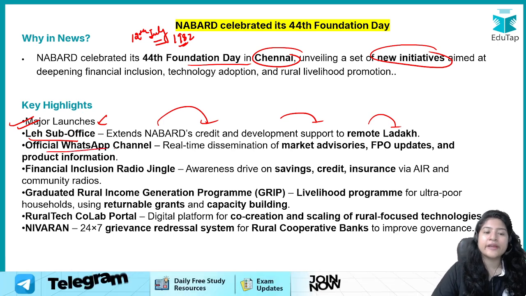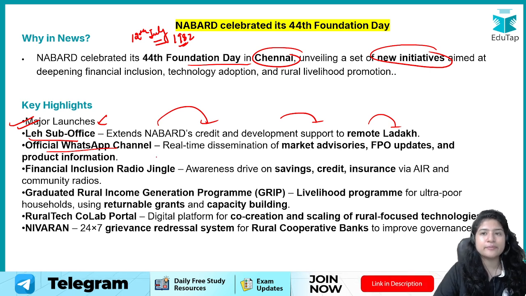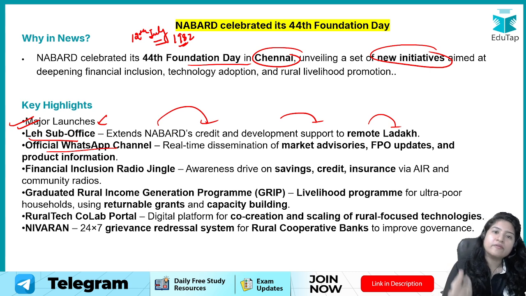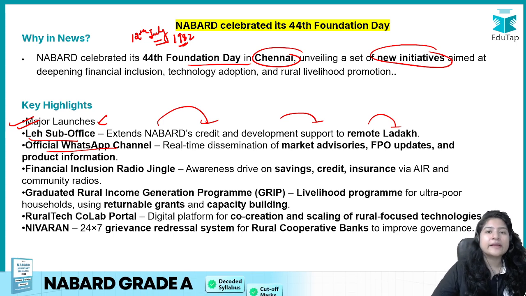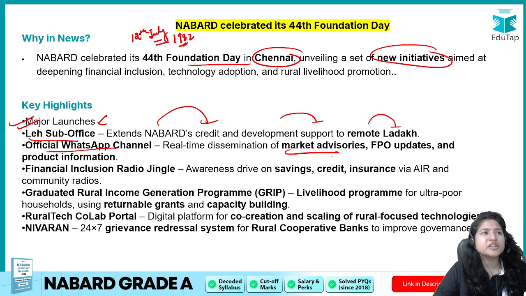Next, an official WhatsApp channel has also been made to make farmers aware. They can join this channel. We know that now in WhatsApp there is a new feature of channels, right? So NABARD has also now made an official channel where all the market advisories, or maybe government market advisories, are there.